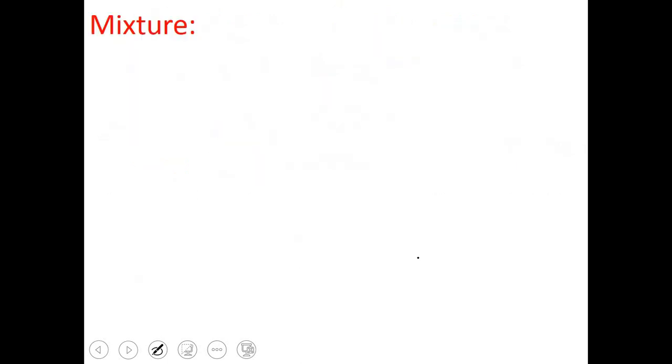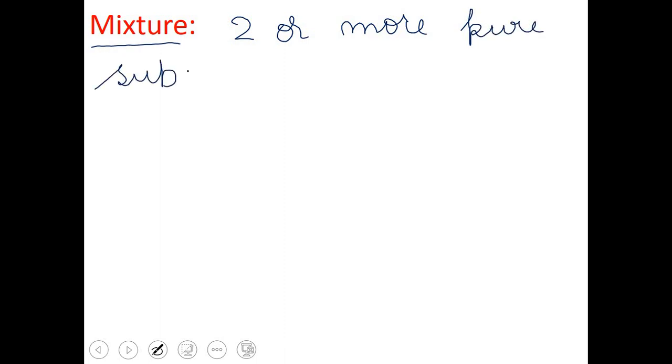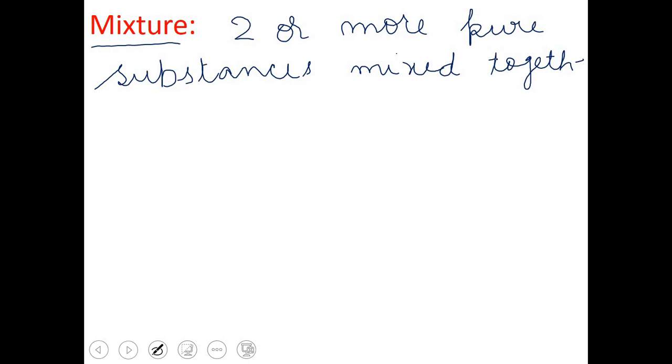Now, I want to discuss about mixture in detail. Students, just now I have discussed about the mixture. Mixture consists of two or more pure substances mixed together in any ratio.